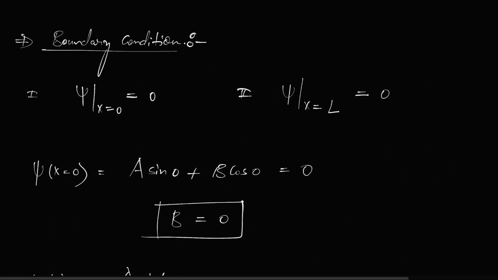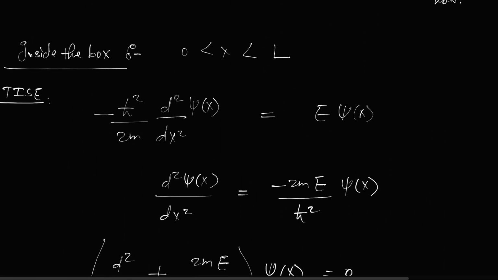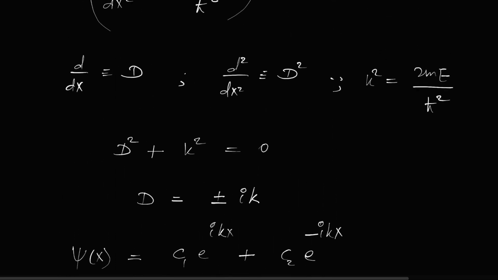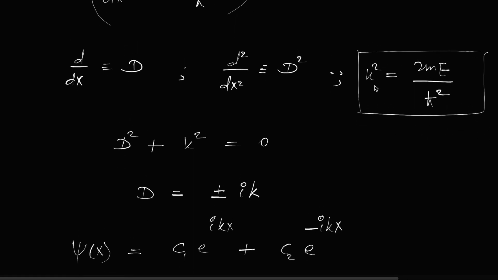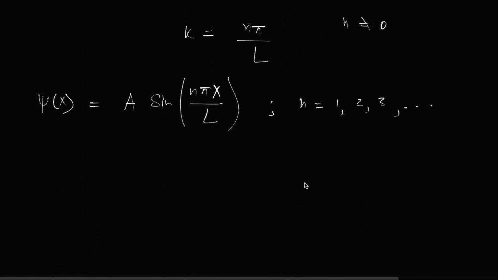Now you can see that k is equal to n pi by L. Here we have written k square is equal to 2mE upon h cross square. So let's equate both of these values. K square we have written there, equate with this 2mE upon h cross square. So k square here means n square pi square by L square, and that is equal to 2mE upon h cross square.